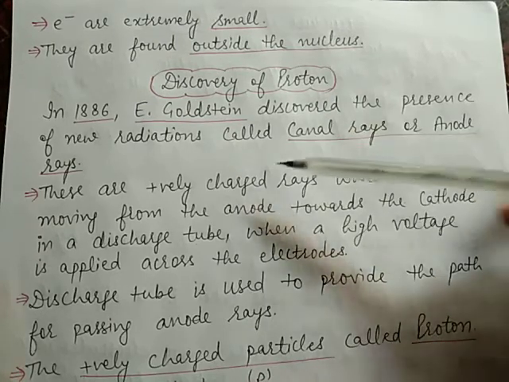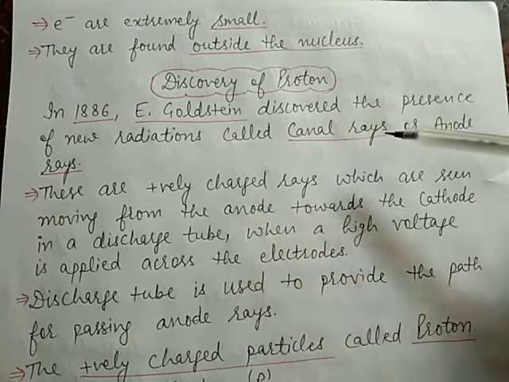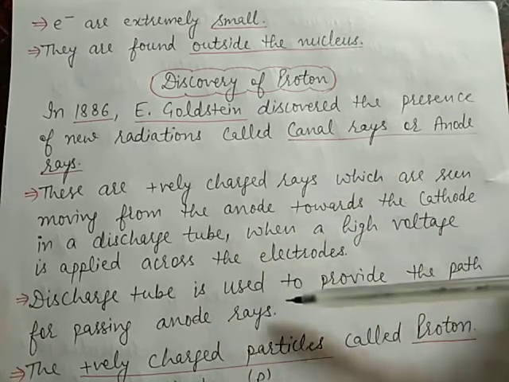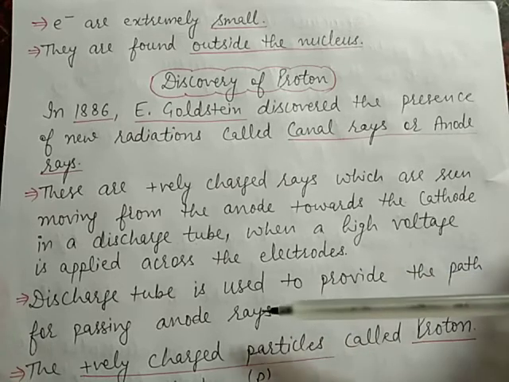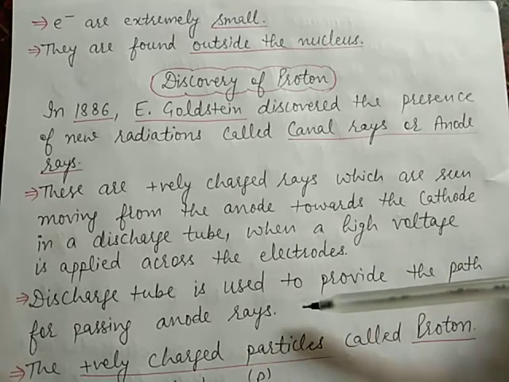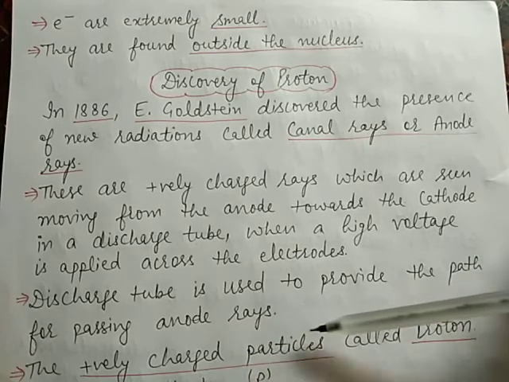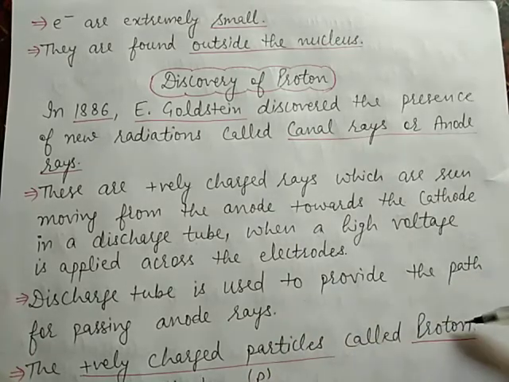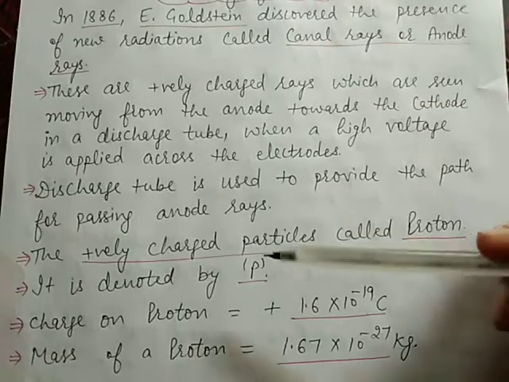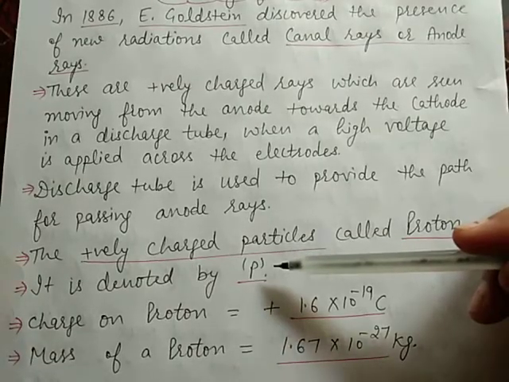Means these positively charged rays move from anode side to cathode side. The discharge tube is used to provide the path for passing the anode rays. So these positively charged particles are called protons. It is denoted by P.